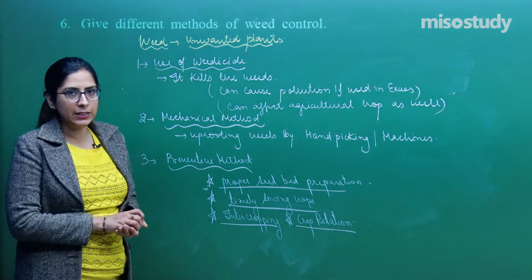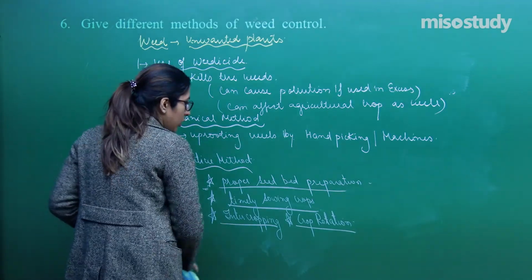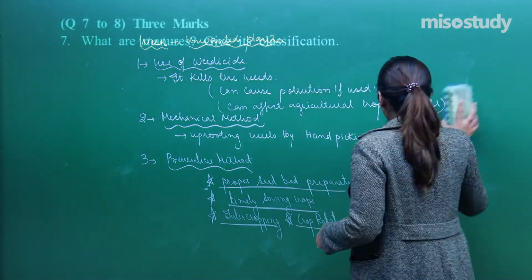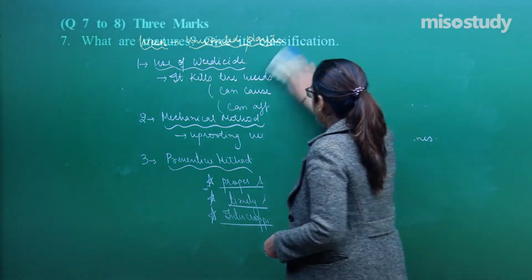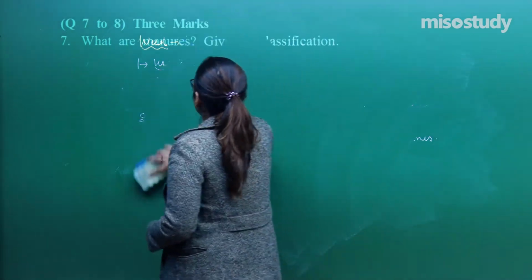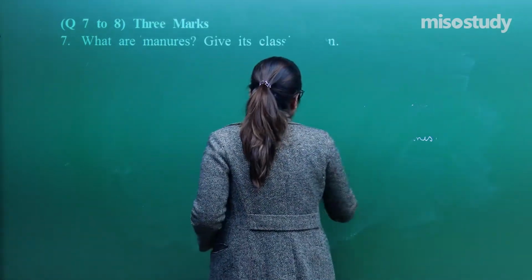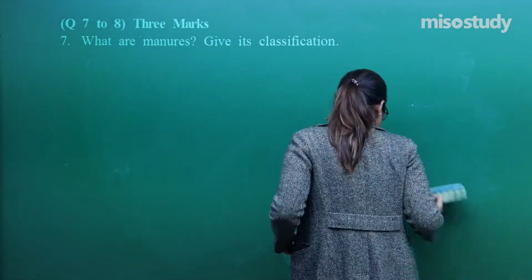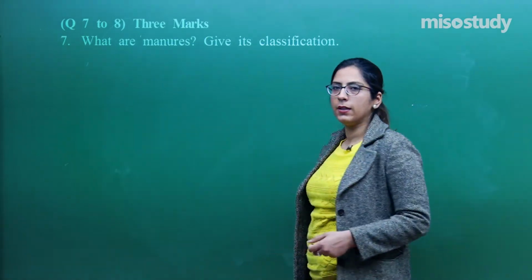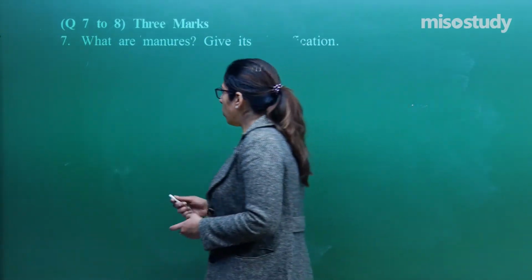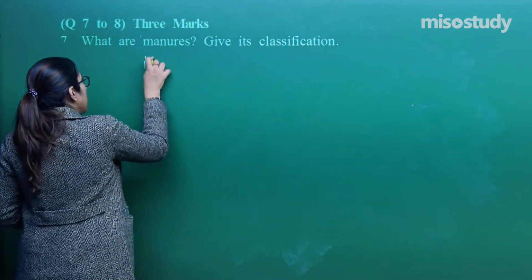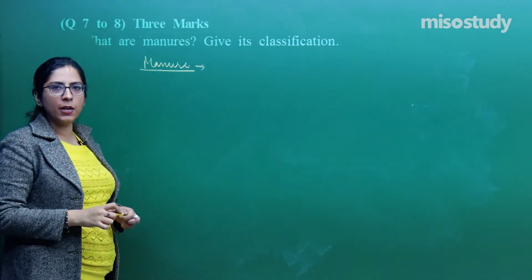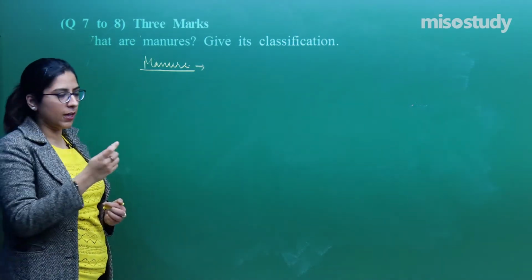Let's talk about the third category, which is of 3 marks questions. So, this is question number 7, which is of 3 marks. Now this question is a direct question from our notes, that is, what are manures. So to talk about manure, how is manure prepared? Manure is prepared by the decomposition of organic substances.